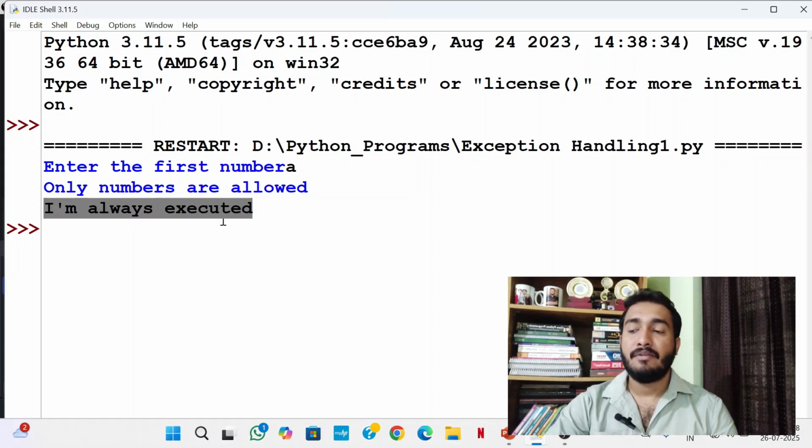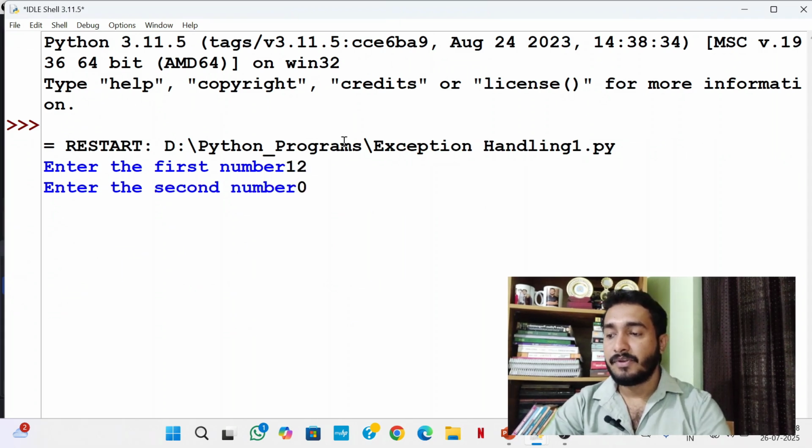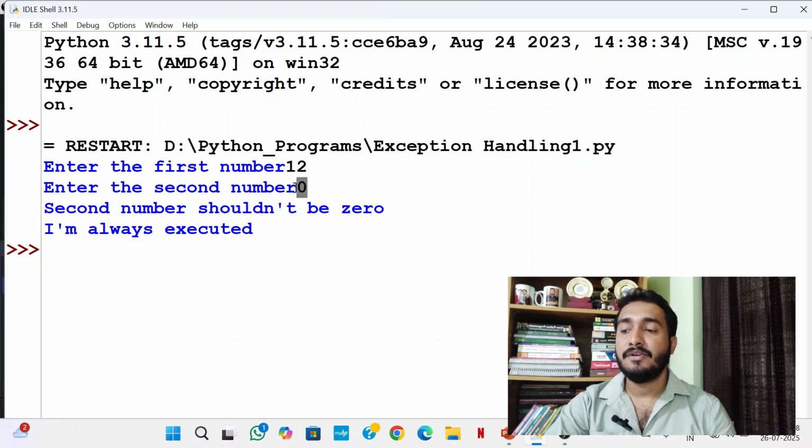So we know that finally block is always executed. I will rerun the program. I enter first number as 12, second number as 0. So in this case, second number is 0, so it throws 0 division error. That will be caught by 0 division error block. It prints the message second number shouldn't be 0. Then it shows the message I am always executed.